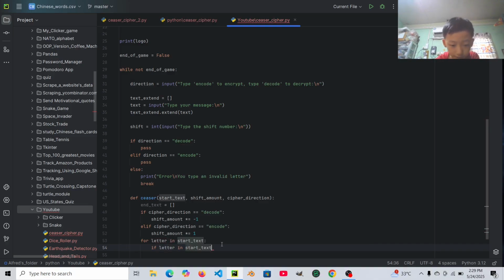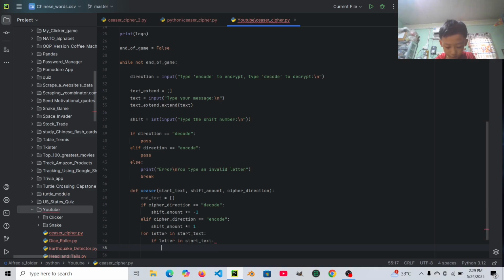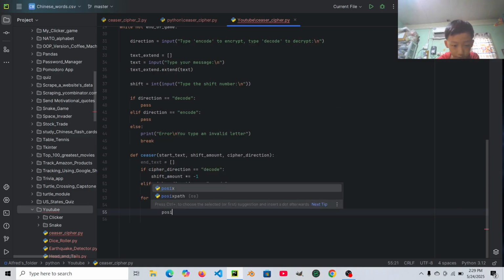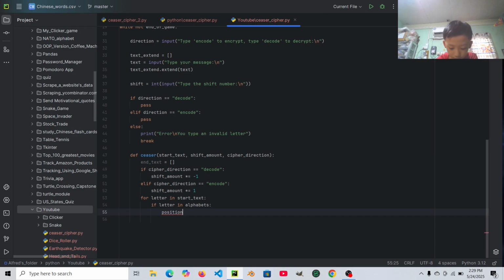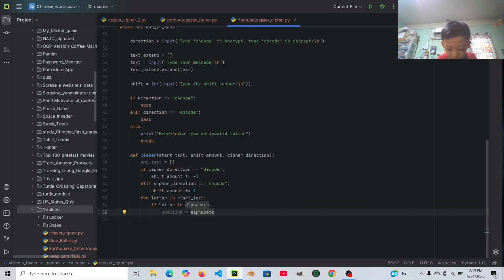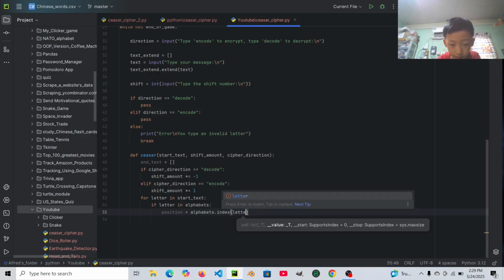If letter in alphabets, if the letter is in alphabets, then let's say position equals to alphabets dot index, letter.